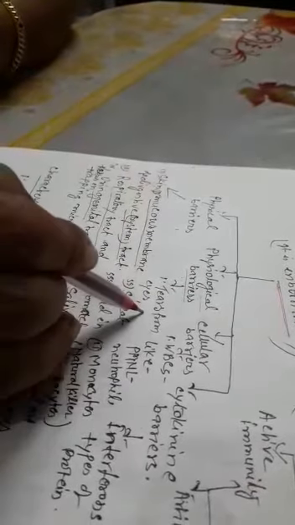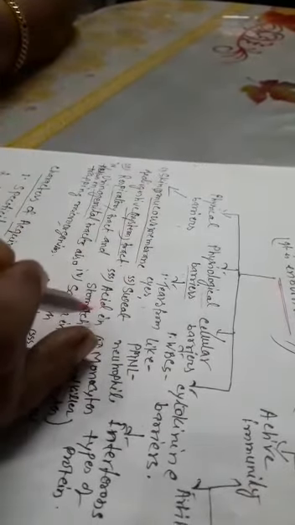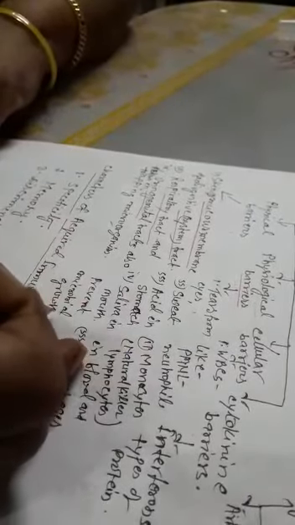Next barrier is the physiological barrier. Physiological barriers like tears from eyes, sweat, acid in stomach, and saliva in mouth also prevent microbial growth to protect from diseases. Next barrier is known as the cellular barrier.